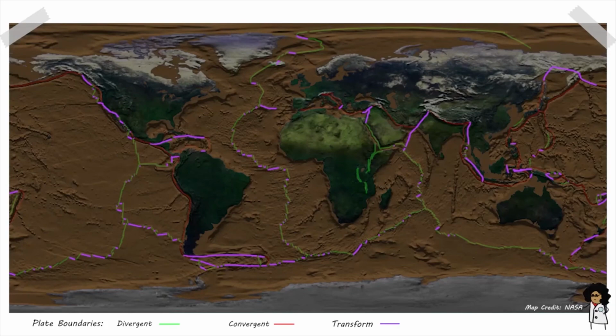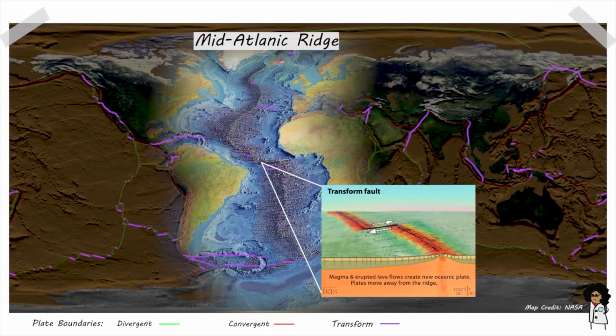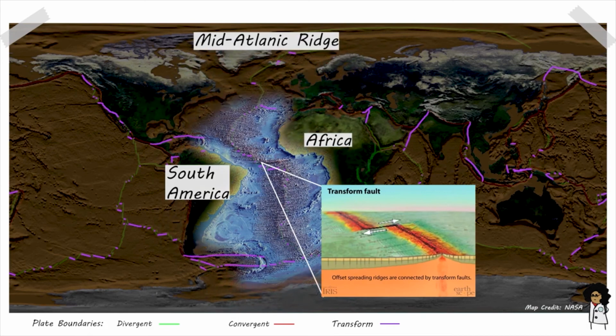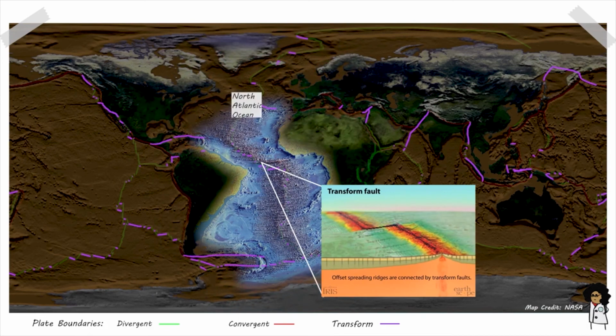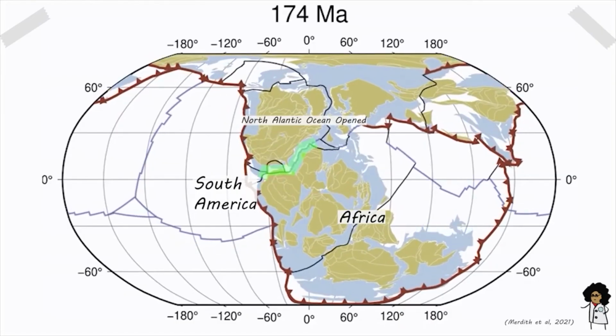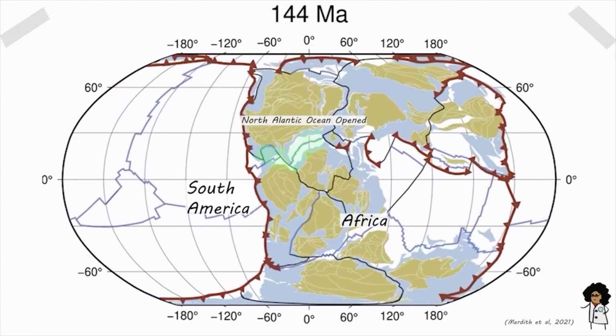Oceanic transform faults are also important. The most spectacular examples of oceanic transform faults are found in the Mid-Atlantic Ridge between Africa and South America. These connect the spreading ridge and divergent plate boundary in the northern Atlantic Ocean with the spreading ridge and divergent plate boundary in the South Atlantic. The northern and southern parts of the Atlantic Ocean open separately, and these oceanic transform faults connect them.